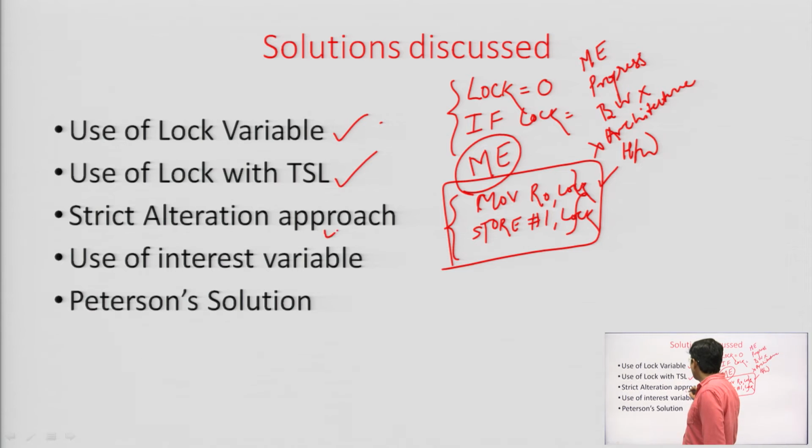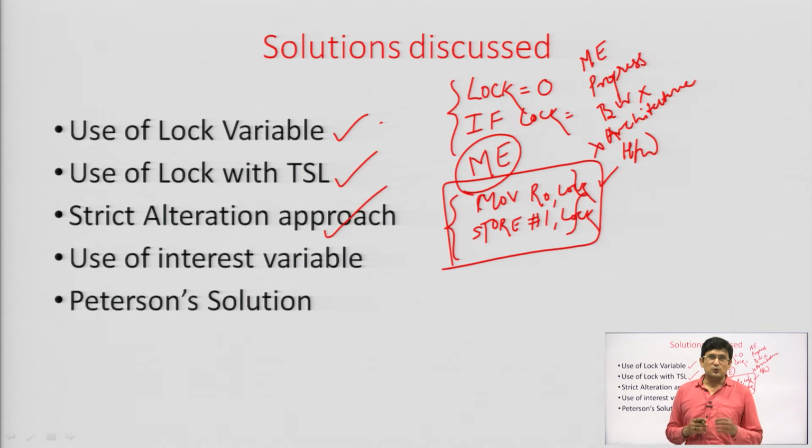We were making use of the strict alternation. In the strict alternation scheme, which is a software solution, we were taking a turn variable, and it is generally a two process solution. When the turn is 0, process number 0 can enter the critical section. When turn is 1, process number 1 can enter the critical section. We have seen that when a process executes, it gives the chance to the other process to enter the critical section. It means it is very generous to allow the other process to enter the critical section after its execution. It means we are able to provide the bounded waiting in this case.